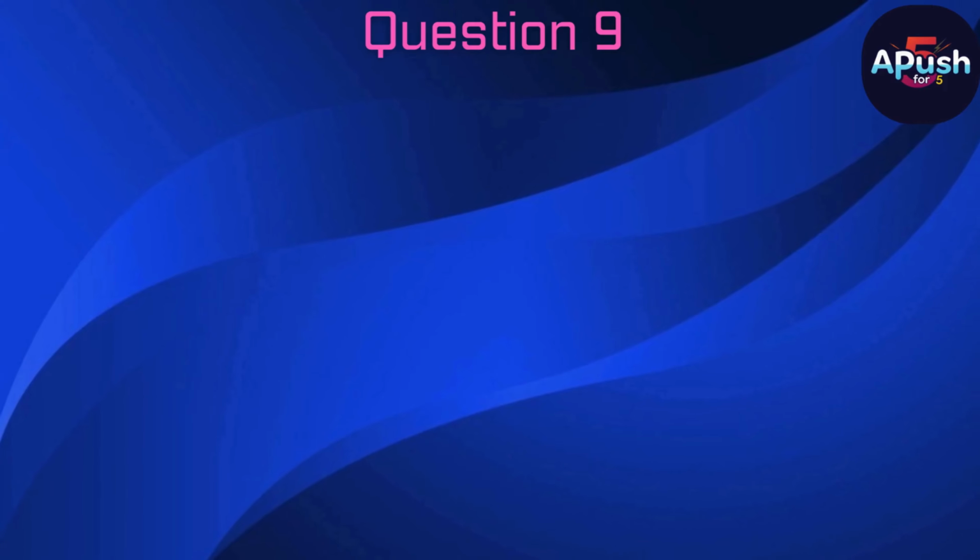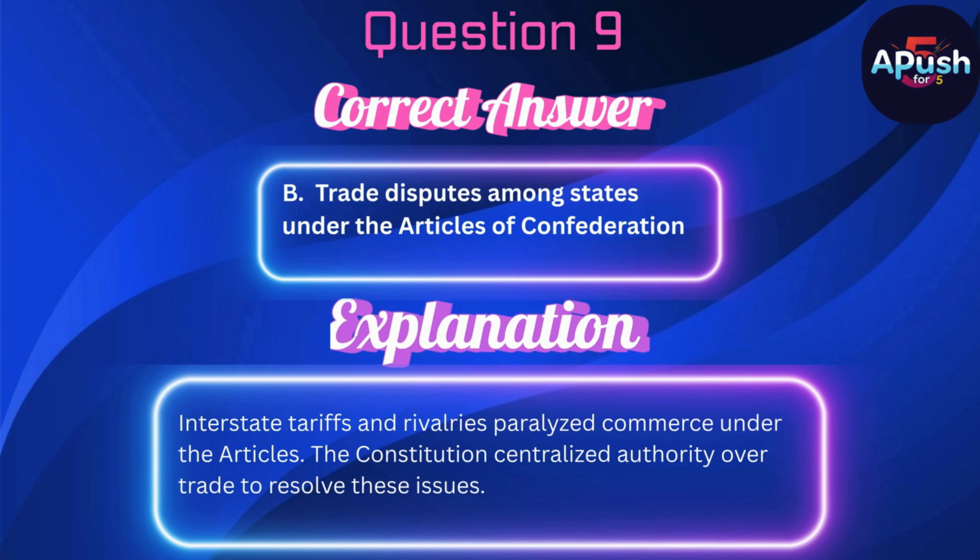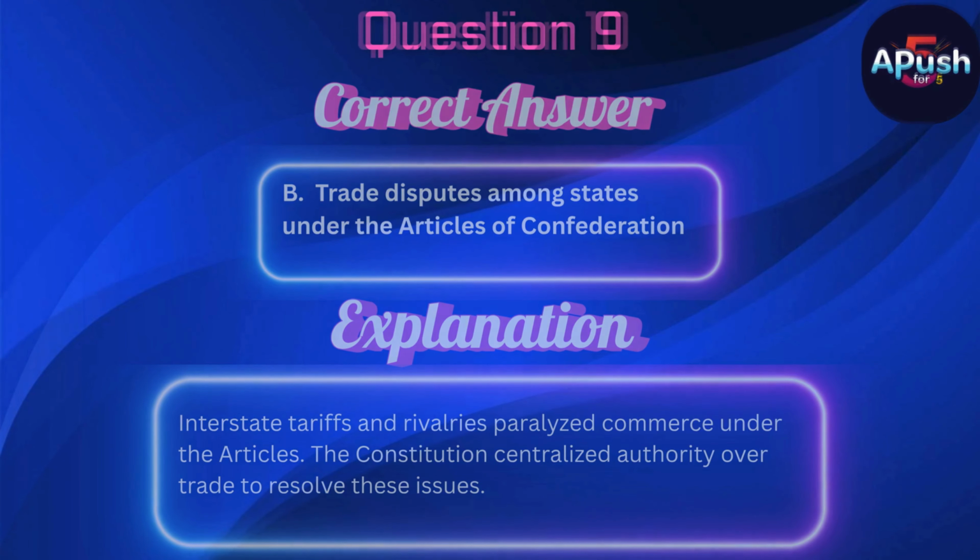The correct answer is B. Trade disputes among states under the Articles of Confederation. Interstate tariffs and rivalries paralyzed commerce under the Articles. The Constitution centralized authority over trade to resolve these issues.